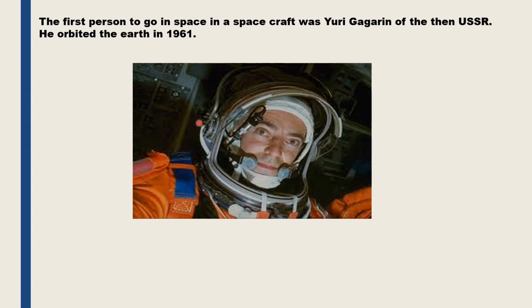Gagarin's flight took him almost 300 kilometers above the Earth's surface, and he spent 1 hour 48 minutes circling the planet Earth. This mission by Gagarin showed that humans can not only withstand weightlessness in space but can also function quite well inside the spacecraft.